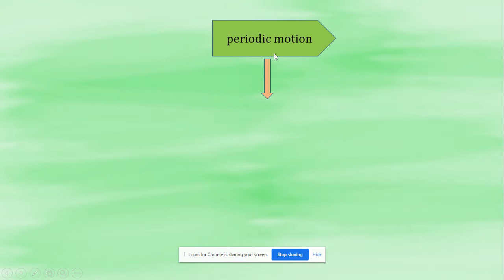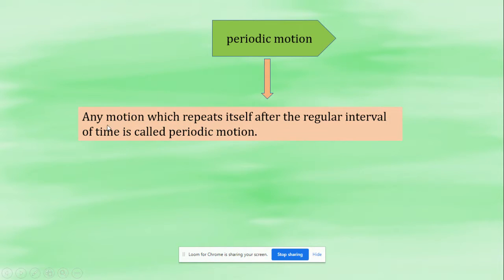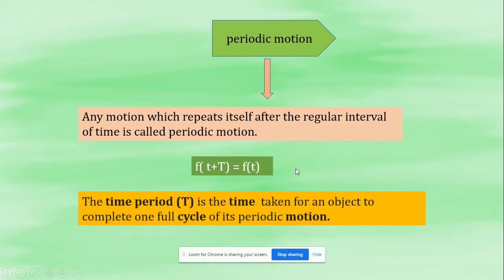First one, periodic motion. Let me give you the definition again. Any motion which repeats itself after a regular interval of time is called periodic motion. This is the mathematical expression for periodic motion: f of t plus capital T is equal to f of t, where capital T is the time period, defined as the time taken for an object to complete one full cycle of its periodic motion. So this is about periodic motion.